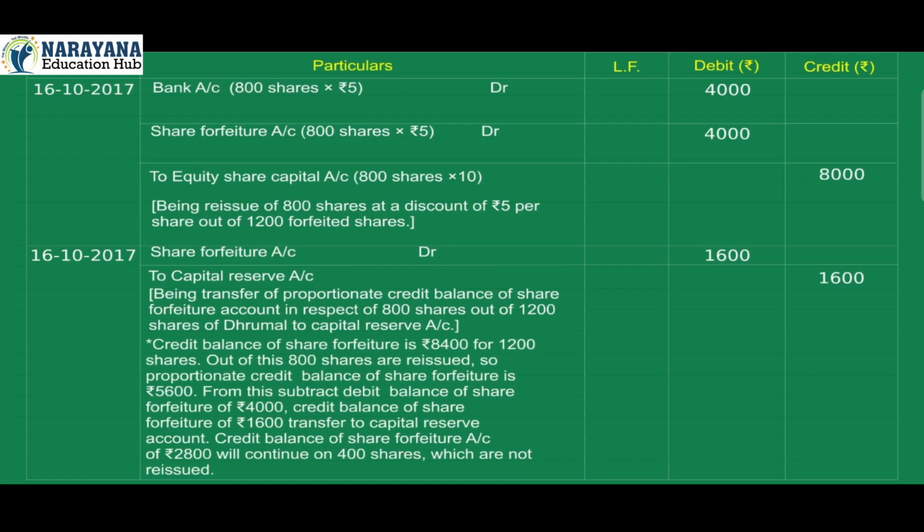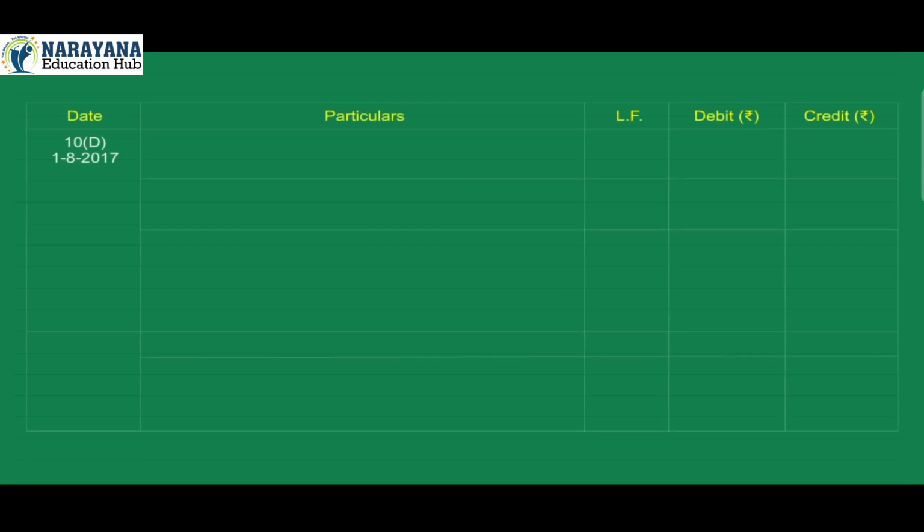Credit balance of share forfeiture is Rs 8,400 for 1,200 shares. Out of these, 800 shares are reissued, so the proportionate credit balance of share forfeiture is Rs 5,600. From this subtract the debit balance of Rs 4,000; Rs 1,600 is transferred to capital reserve account. Credit balance of Rs 2,800 will continue on 400 shares which are not reissued.